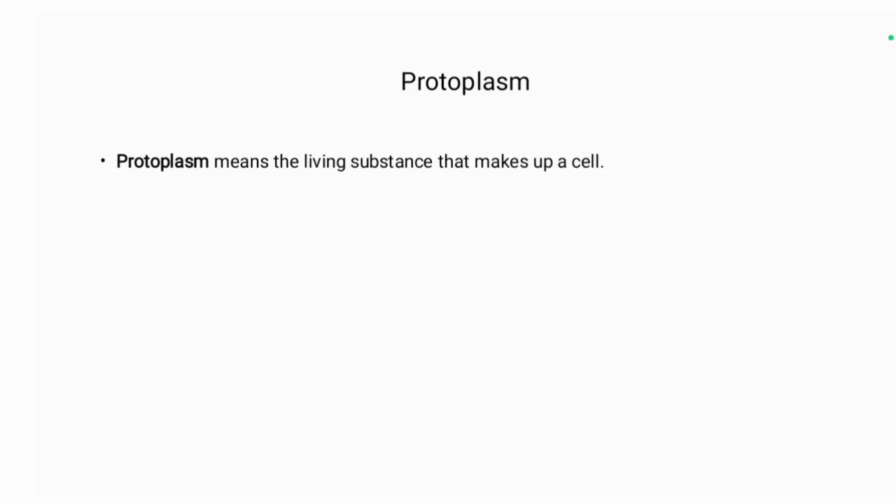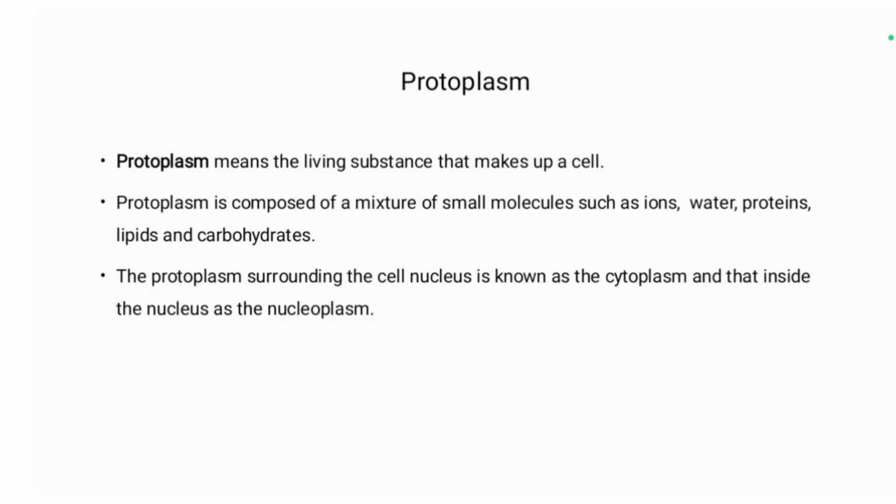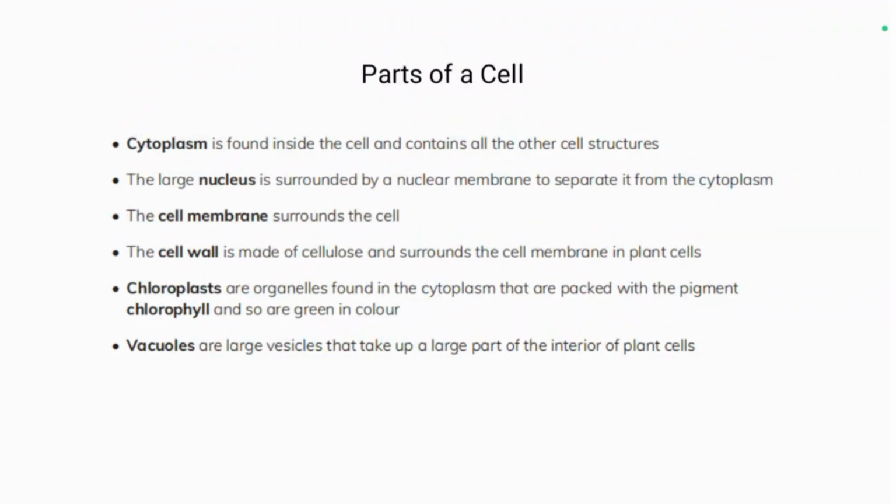Protoplasm. Protoplasm means the living substance that makes up a cell, the basic thing which makes up a cell. Protoplasm is composed of a mixture of small molecules such as ions, water, proteins, lipids, and carbohydrates. The protoplasm surrounding the cell nucleus is known as the cytoplasm, and that inside the nucleus is known as the nucleoplasm. This is totally optional topic for the understanding of the parts of a cell.